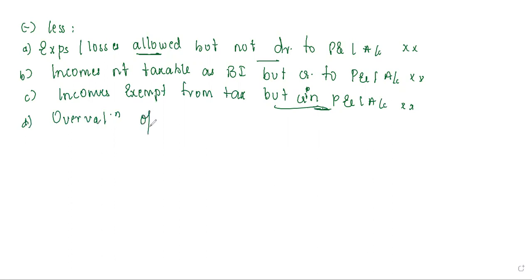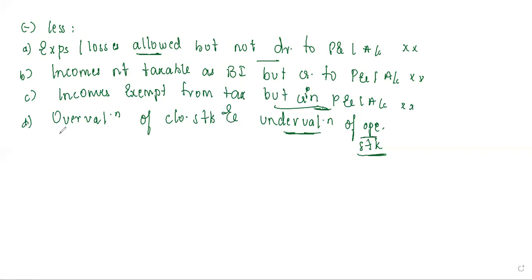And last but not least, here you will take down overvaluation of closing stock and undervaluation of opening stock. Whatever we took earlier was the opposite. Earlier it was undervaluation of closing stock, but here we are taking undervaluation of opening stock. Overvaluation of opening stock was there, and here we are taking the closing stock, and all this amount you put here.